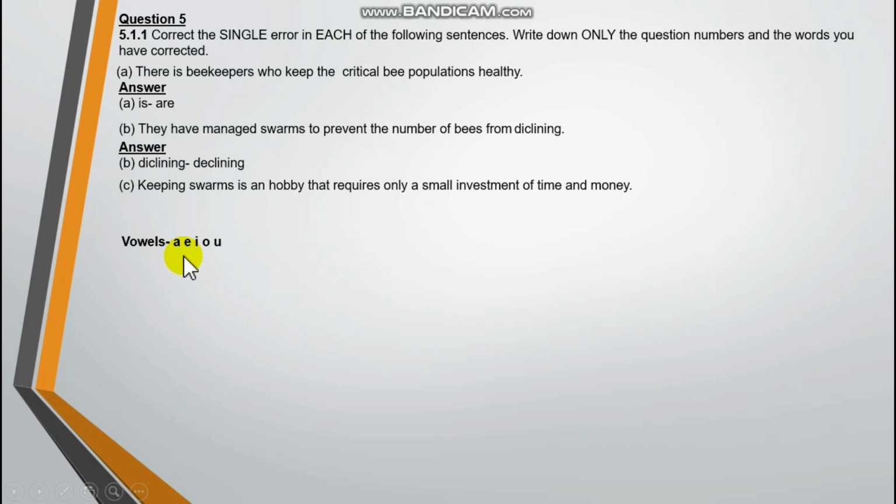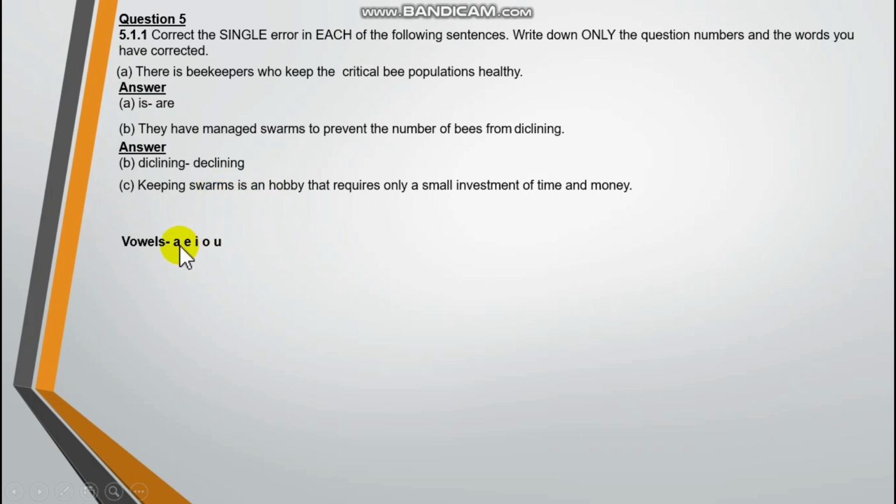If the word that follows an article, like the word hobby here, starts with a vowel sound, let's say it was pronounced obi, then this would be correct. It would be an obi. But this sound here is a consonant sound. So if it is a consonant sound, you use the article A: a hobby, not an hobby.